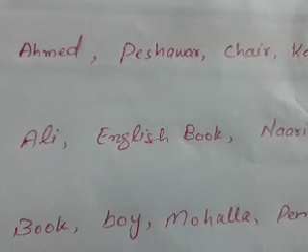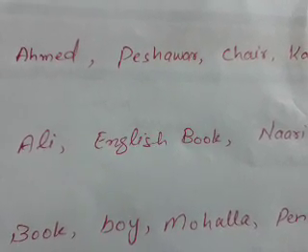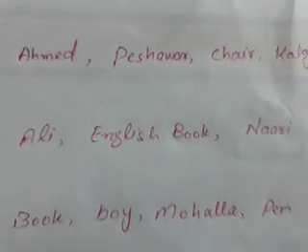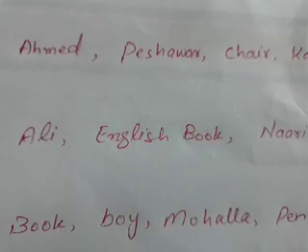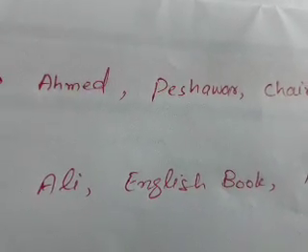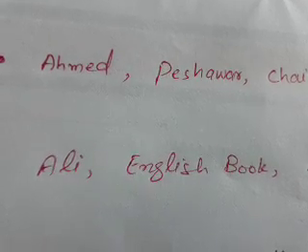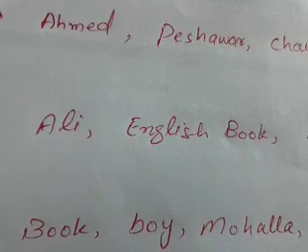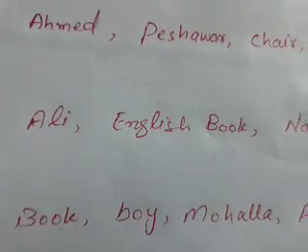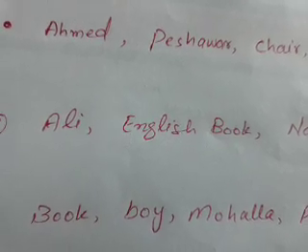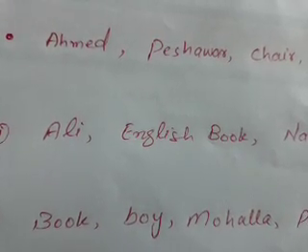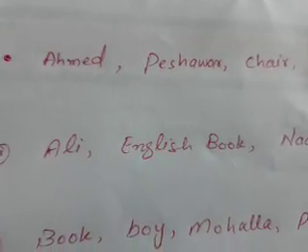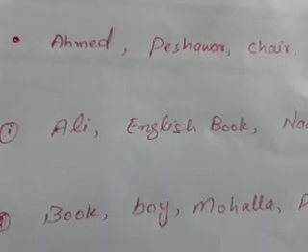So, what is a common noun? Actually, a common noun is a name given to one thing out of a class of things. Look at the examples which I have given you in proper noun. Ali. Ali is a boy. So, Ali is from a class of boys. I mean, a common name given to a class of things, or it is a word which does not refer to any particular place, person, or thing.